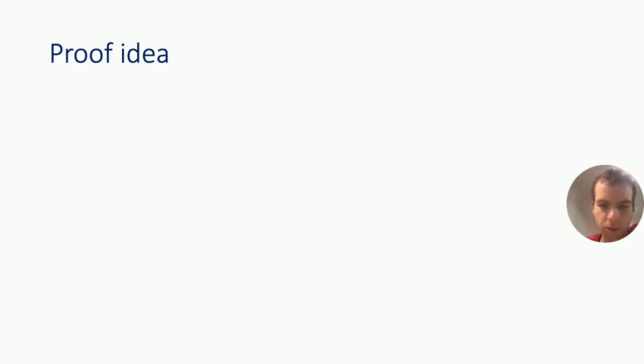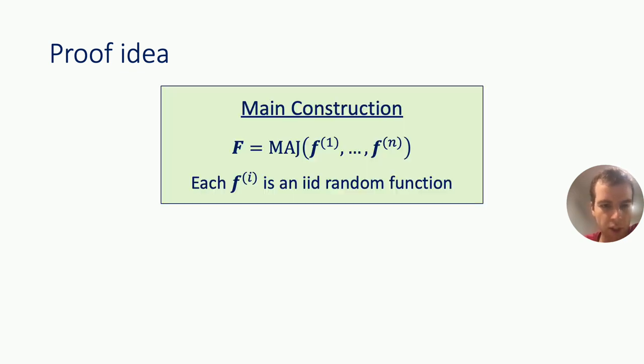Okay, let me briefly mention a word about the main proof idea for our second result. So the main construction is a randomized construction, and it works as follows. So we take in IID random Boolean functions, f1 through fn, and we compose them with the majority function. And we show that this construction satisfies two key properties.